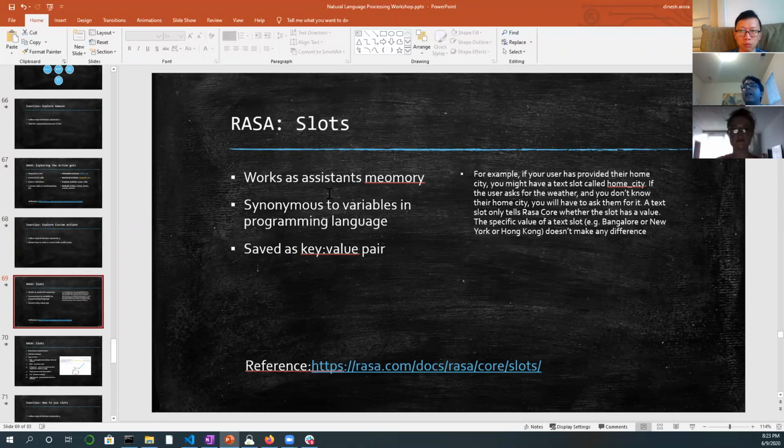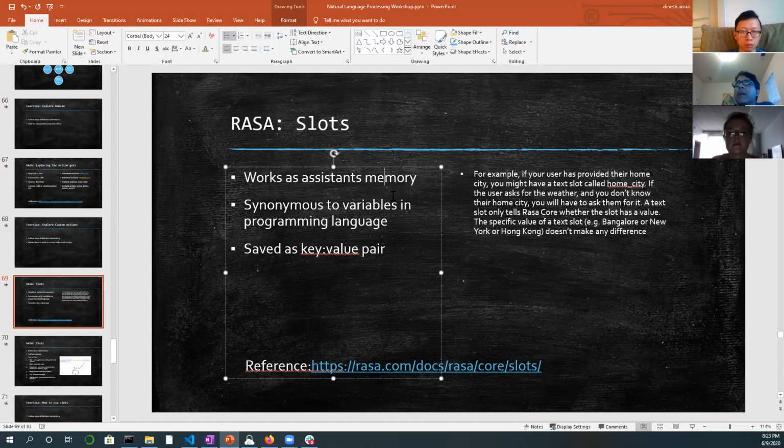Okay, slots. The next item we need to look at is slots. So right now, if you don't provide any slots to hold something, it is by default able to do it by something called policies, which we'll see later. But imagine if those policies were not there to help you out to maintain the context. One way of holding the conversation context is using slots.